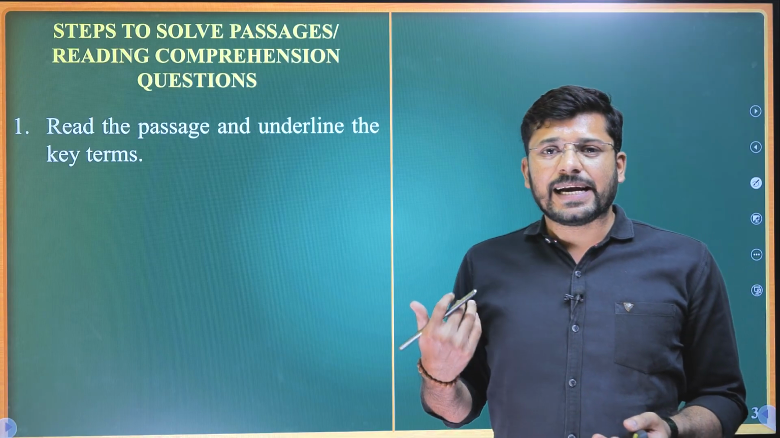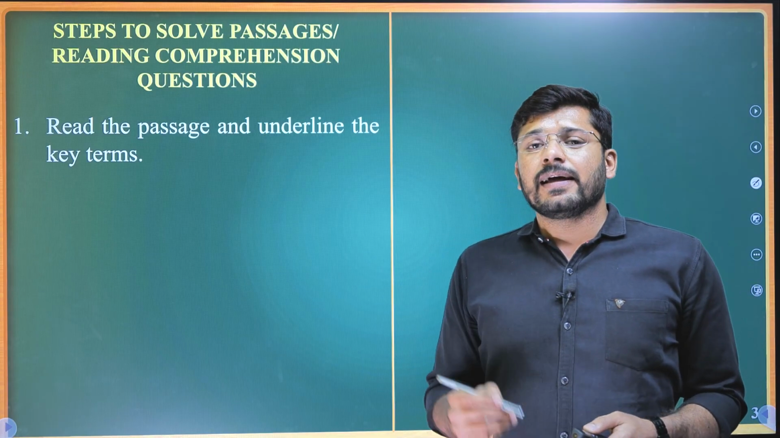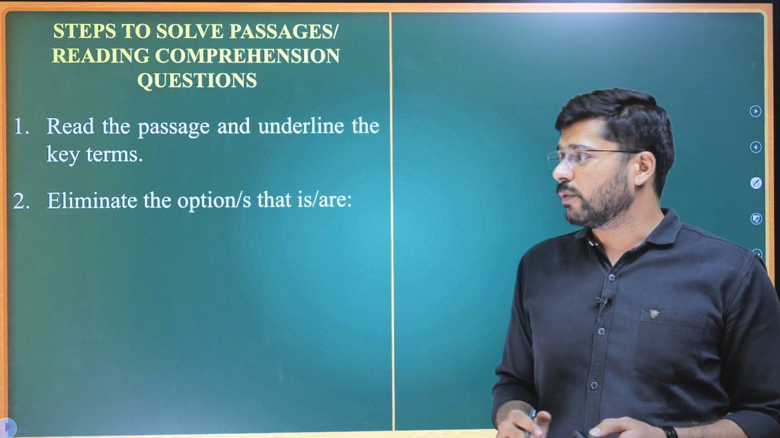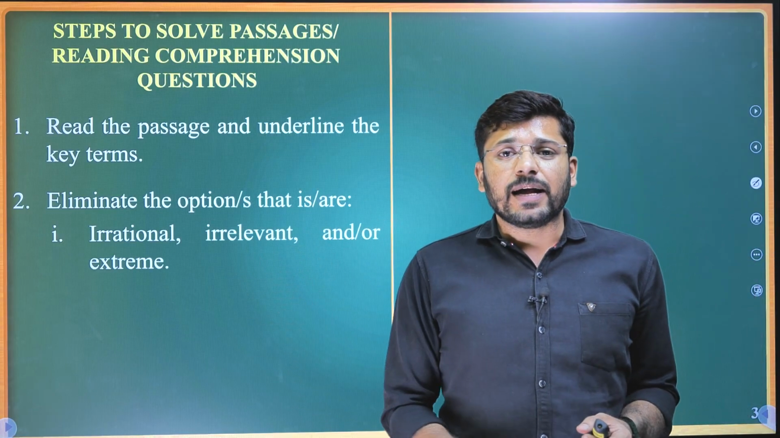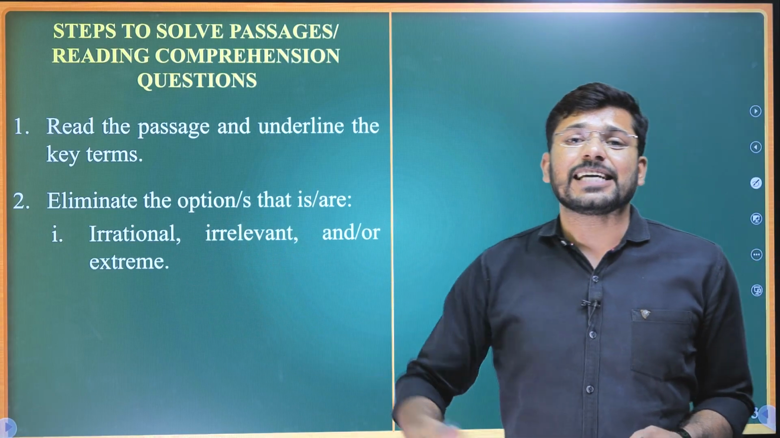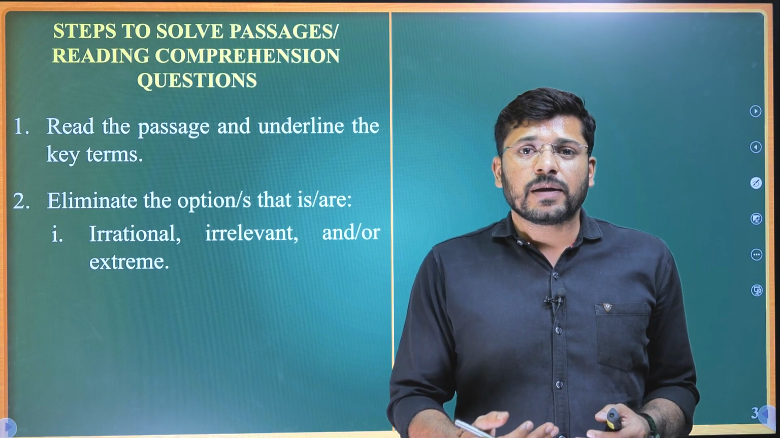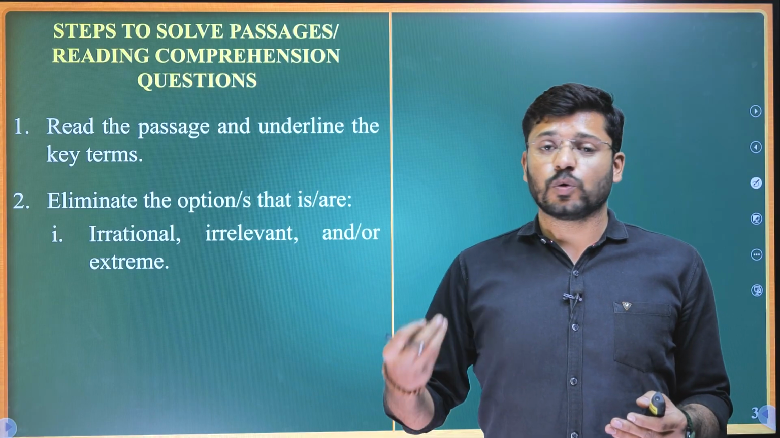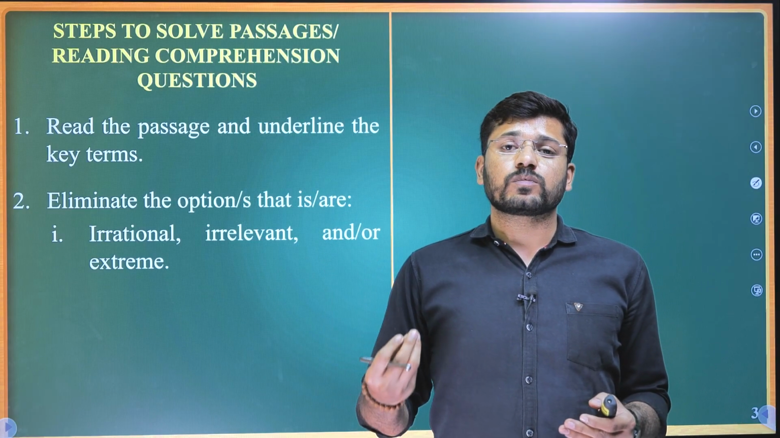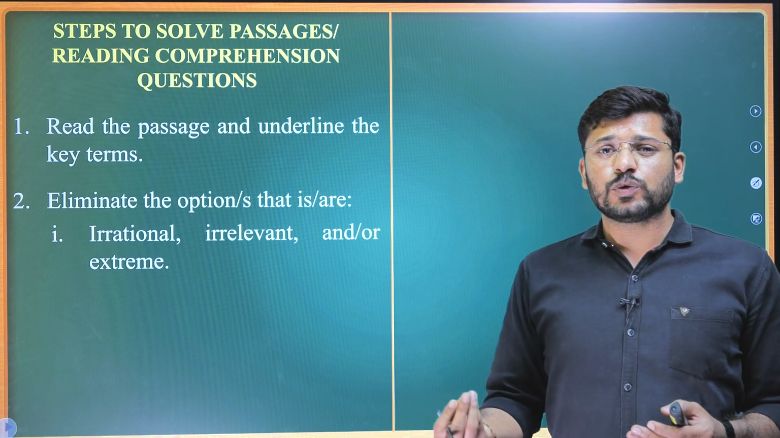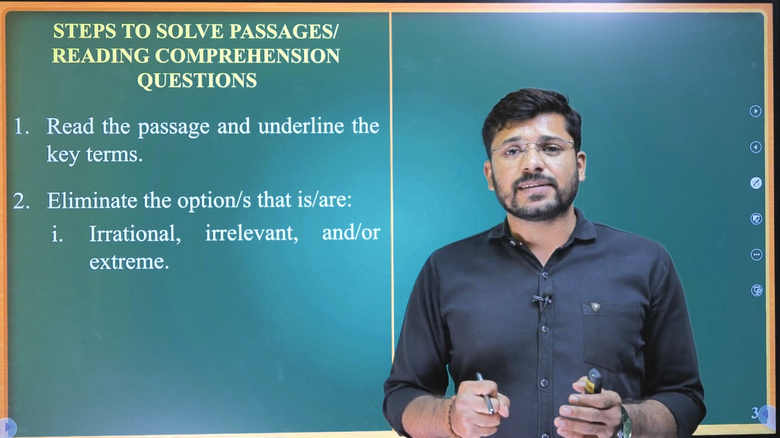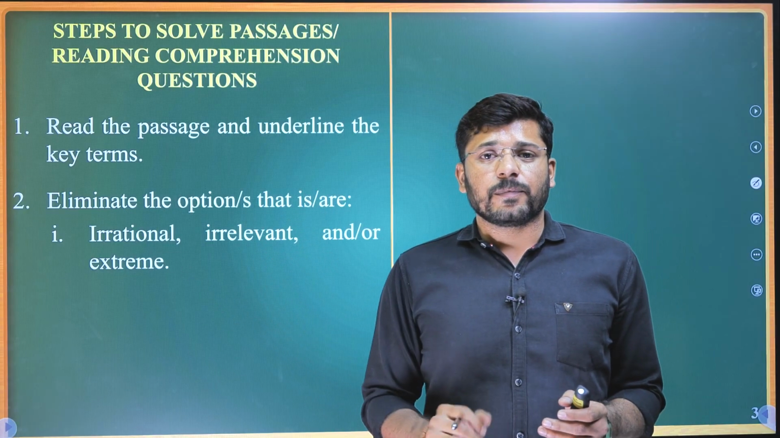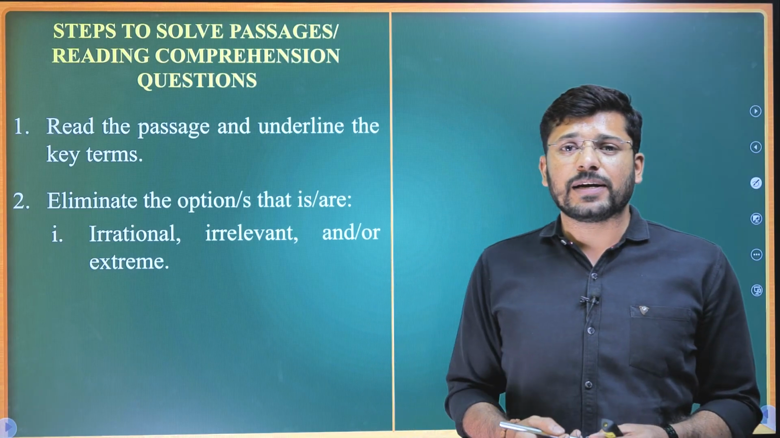Then take a read at it, then underline the key terms in it. Then look at the options and go on eliminating options one by one. How will you eliminate them? First, eliminate the irrational, irrelevant and extreme options. For example, the options that use words like only, most, foremost or every. Usually the words that are very extreme, the superlative words, will be extreme in their tone. So you will eliminate those.